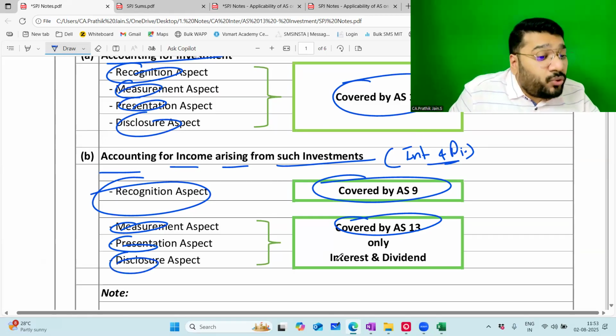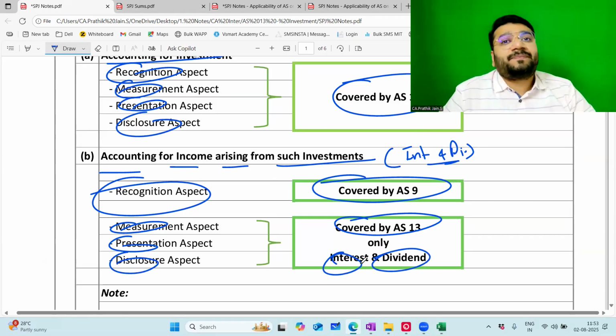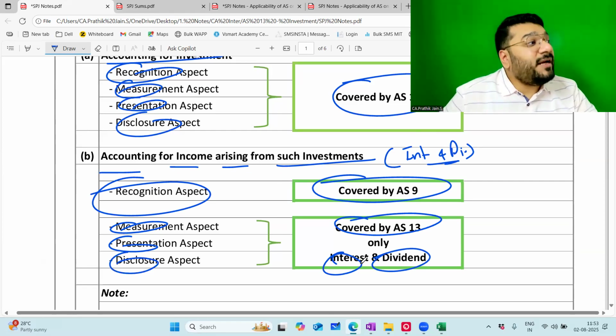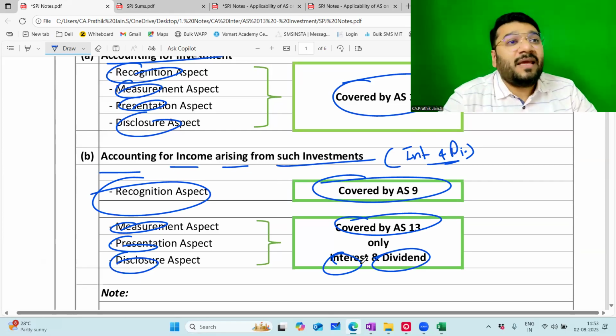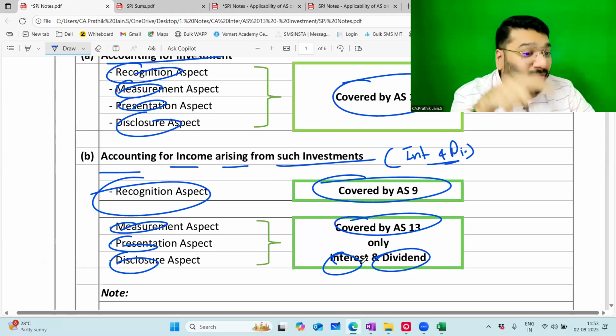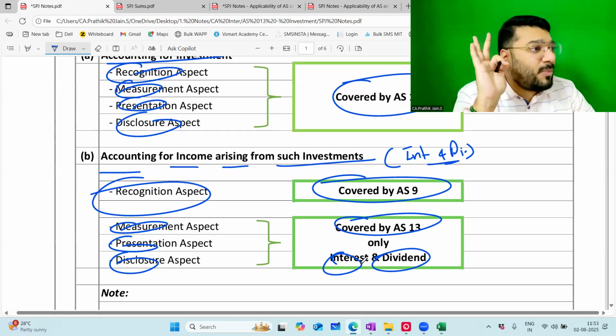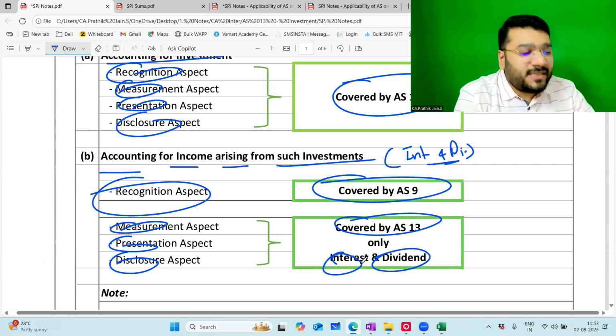This applies only to the extent of interest and dividend. To the extent of interest and dividend, it is covered in AS9. AS9 doesn't talk about anything apart from these 3 items: interest, dividend, and royalty. Apart from that, nothing else is covered. So the remaining will be guided by AS13. What that is, we'll discuss in some time.